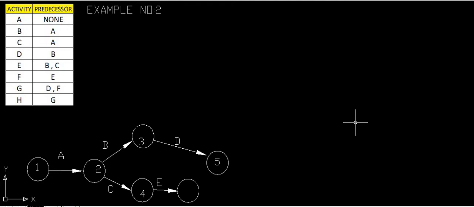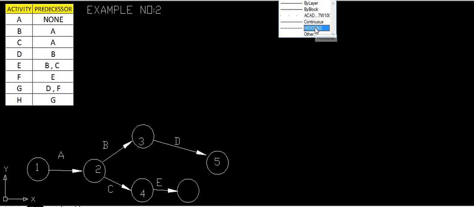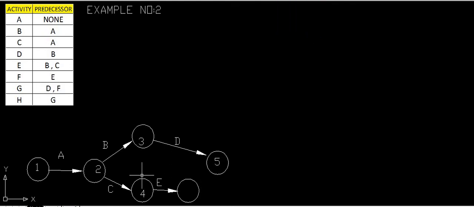You have understood that we have to draw the dummy activities. The dotted line indicates the dummy activity. So we have drawn this as a dummy activity.